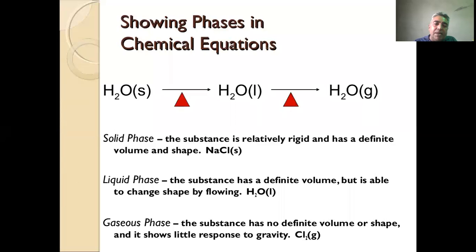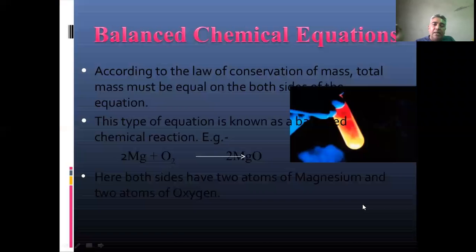Showing phases in a chemical equation: solid, liquid and gas. In the solid phase, the substance is relatively rigid and has a definite volume and shape, for example sodium chloride. In the liquid phase, the substance has a definite volume but is able to change shape by flowing, like water. In the gaseous phase, the substance has no definite volume or shape and shows little response to gravity. These are the phases: solid, liquid and gas.